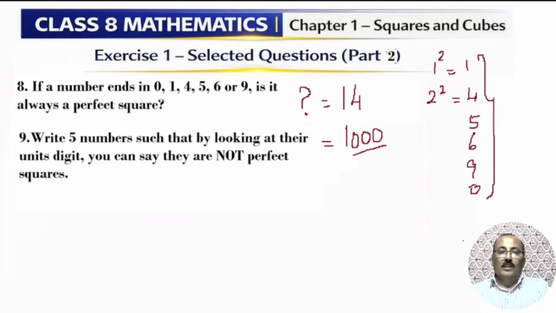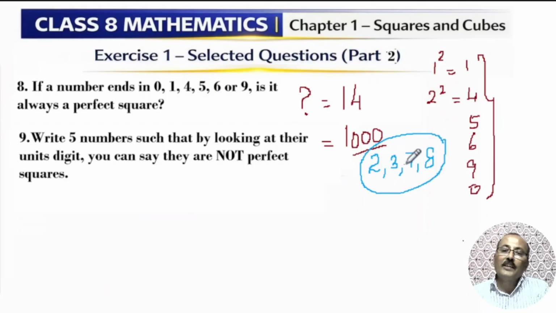Okay, next question, the 9th one. Write 5 numbers such that by looking at their unit digits you can say they are not perfect squares. This is an easy question. If a number ends with 2, 3, 7 or 8, it is never a perfect square.